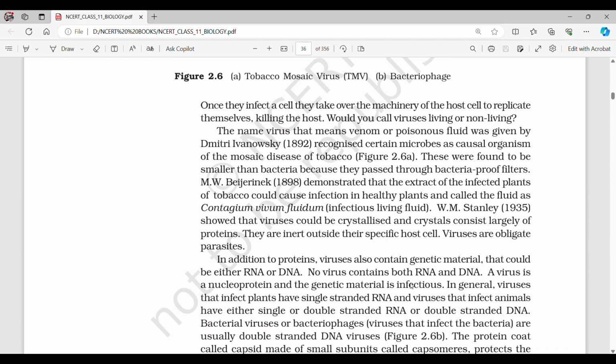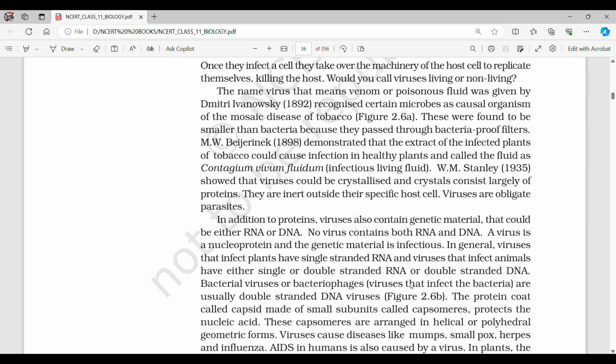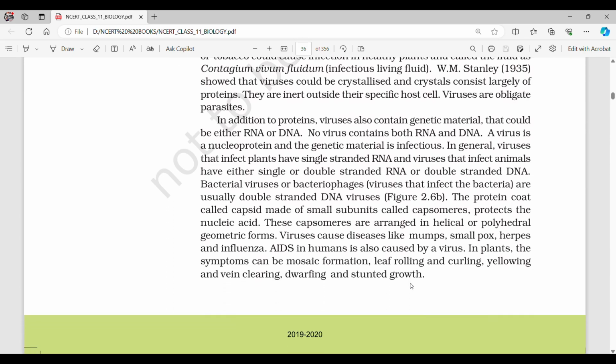W. M. Stanley, in 1935, showed that viruses could be crystallized and that the crystals consist largely of proteins. They are inert outside their specific host cell. Viruses are obligate parasites. In addition to proteins, viruses also contain genetic material that could be either RNA or DNA. No virus contains both RNA and DNA.